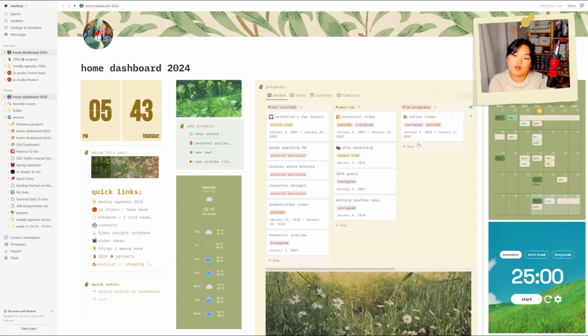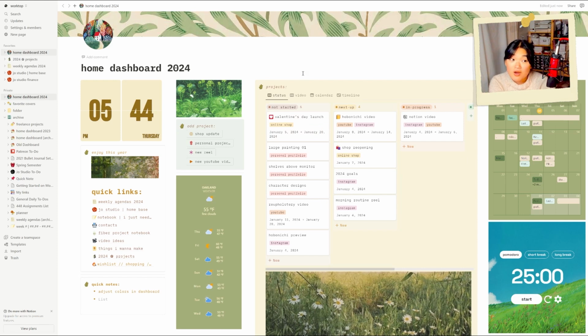So now I have all of the things that I need grouped exactly how I want them, and if I need to ever rearrange them, it's super easy and I don't have to worry about reformatting them. Same as last year: quick links, quick notes, weather, calendar, and then the big change is the board. I think that this will generally help me stay on top of all of the things that I have. I keep so much in my brain, and having a place to have them organized and then be able to filter how I'm viewing them is going to be really helpful.